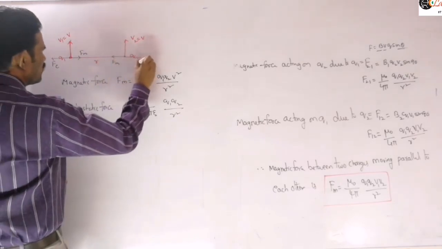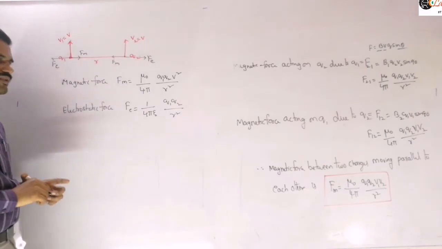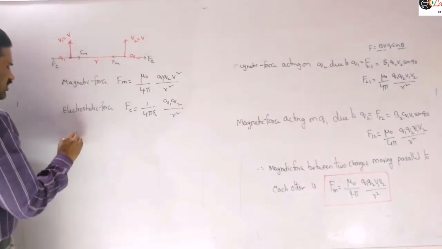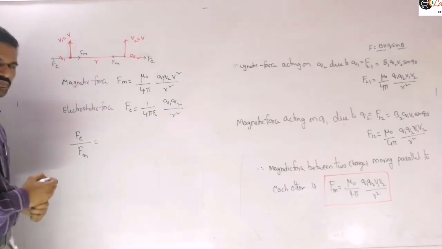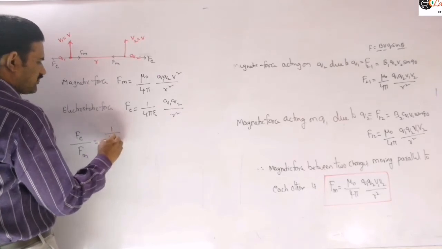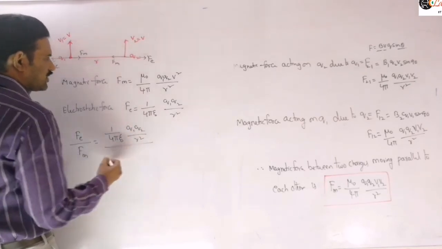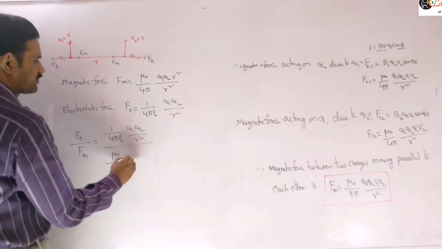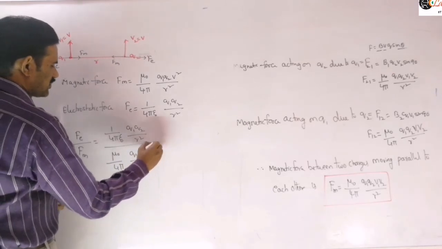Now we need to conclude whether the net force is repulsive or attractive. For that we are going to take the ratio of these two. I am taking the ratio of electric force to magnetic force, Fe by Fm. This expression you can write as 1 by 4 pi epsilon naught Q1 Q2 by R square, divided by mu naught by 4 pi into Q1 Q2 by R square into V square, right?